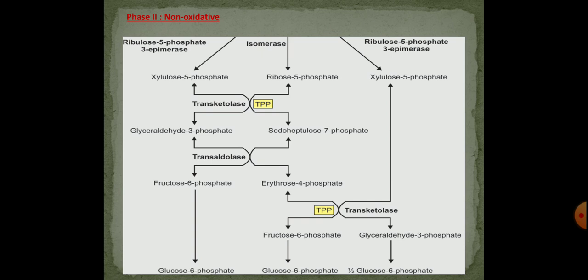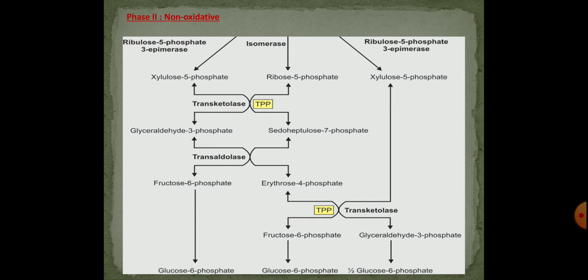Then in the next reaction, transaldolase brings about the transfer of a 3 carbon fragment from pseudoheptulose 7-phosphate to glyceraldehyde 3-phosphate to give fructose 6-phosphate and 4 carbon erythrose 4-phosphate. Then the transketolase acts on xylulose 5-phosphate and transfers a 2 carbon fragment from it to erythrose 4-phosphate to generate fructose 6-phosphate and glyceraldehyde 3-phosphate.